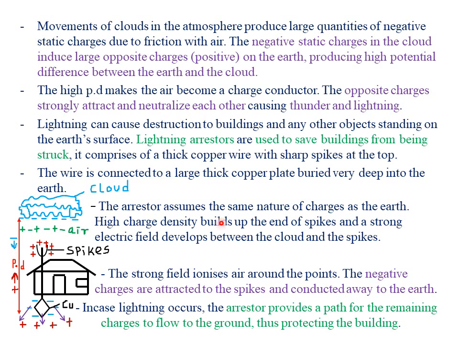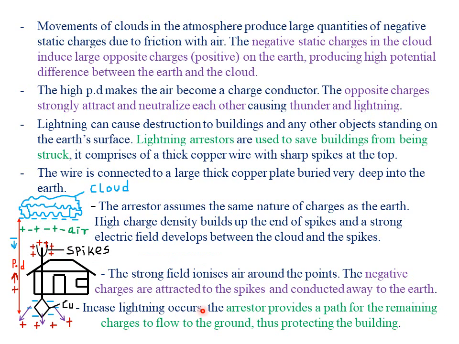So basically that is how the lightning arrestors work. They simply take the electrons or the negative charges from the cloud, and they pass them to the surface of the earth, such that when they pass through here, it means that they have prevented this building from being a conductor that transfers those charges to the surface of the earth. Because remember, if this building becomes the conductor, then we are going to have what we call neutralization, and of course thunder and lightning are going to take place.